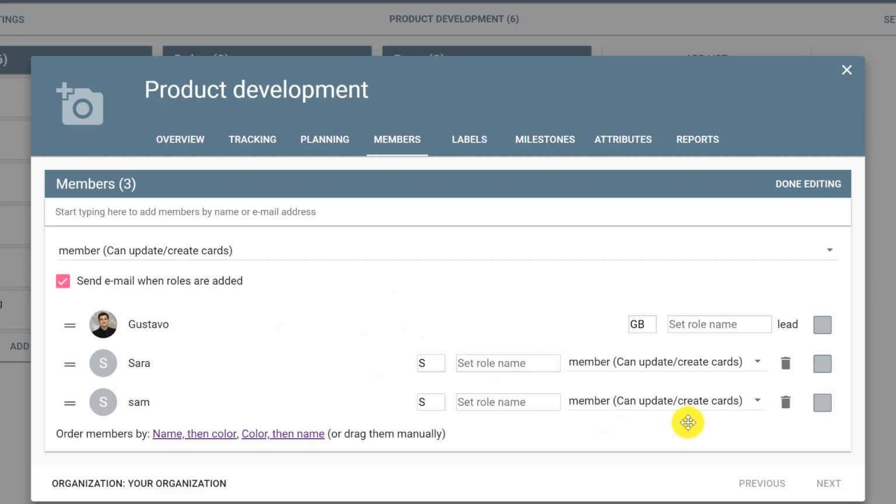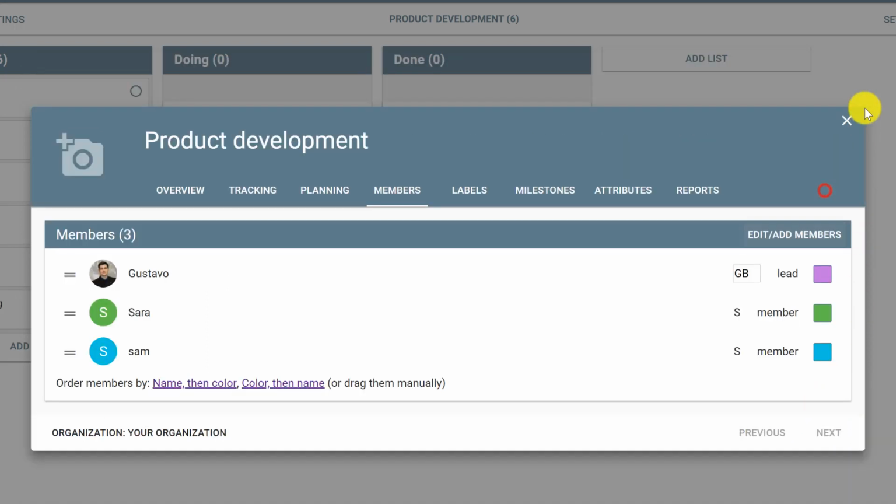You can change their roles, their access, delete members if this board was created in Placker, otherwise they should be removed in Trello, and also change the color. When you're done editing, close the window.